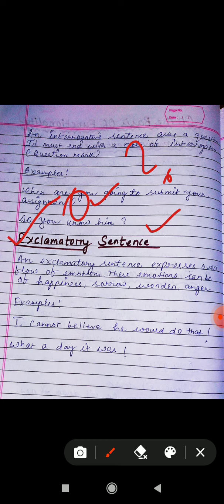For example, let us see the example quickly here. I cannot believe he would do that, meaning I never thought that he could do such a thing. So this is a kind of amazement, we can say. What a day it was, meaning how beautiful the day was. So it is also expressing the feeling of happiness.